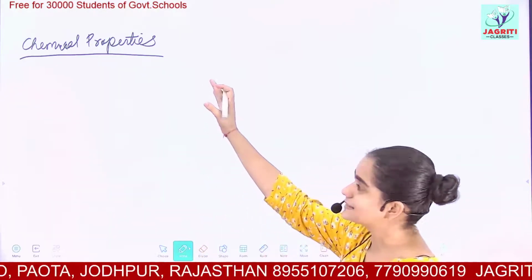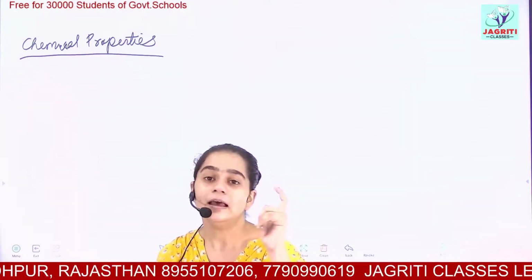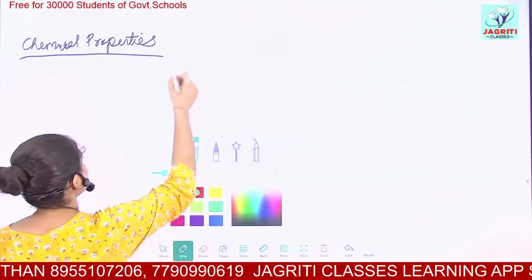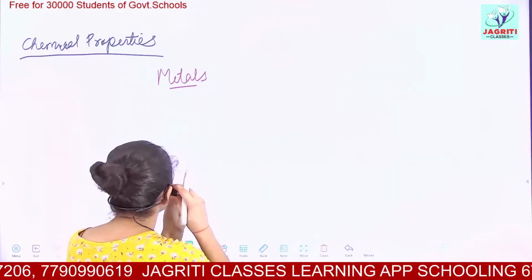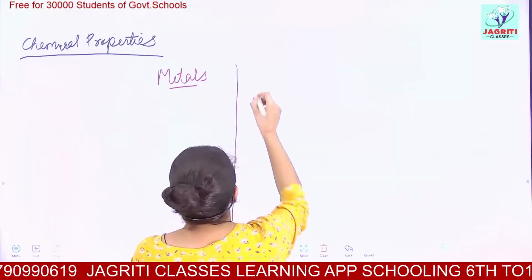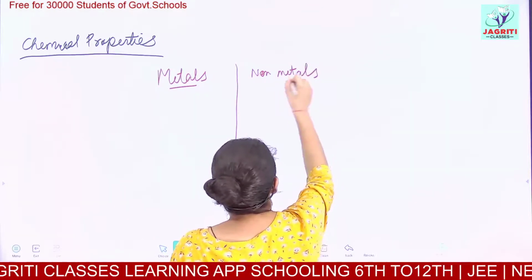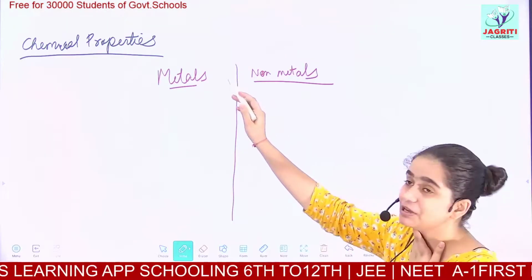Now we are discussing the chemical properties. Again the chemical properties, some basic properties I'll make you in the form of a differentiating chart. So let's start. We have metals here, and the next column is of non-metals. So metals and non-metals, we are seeing their chemical properties.